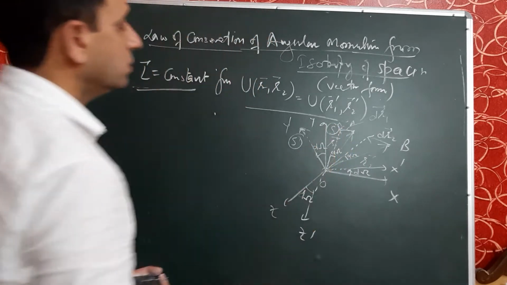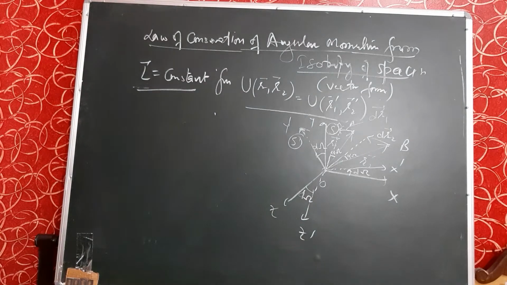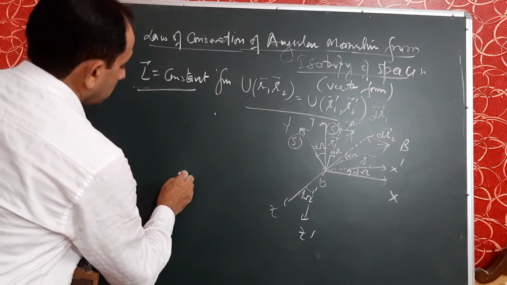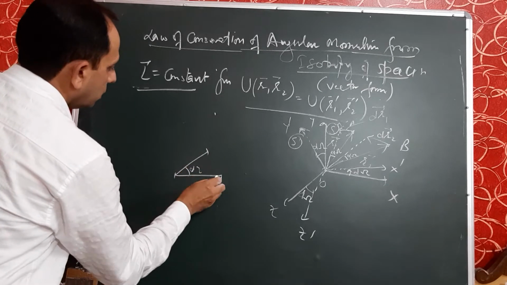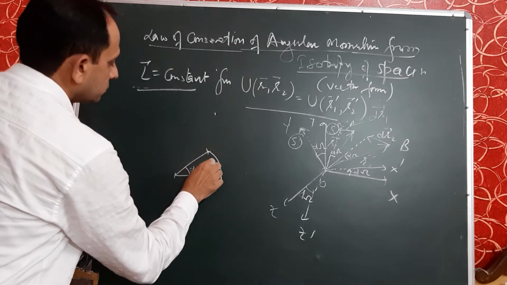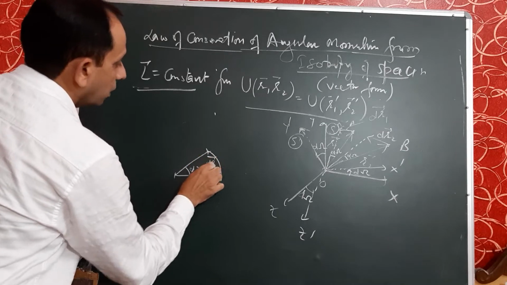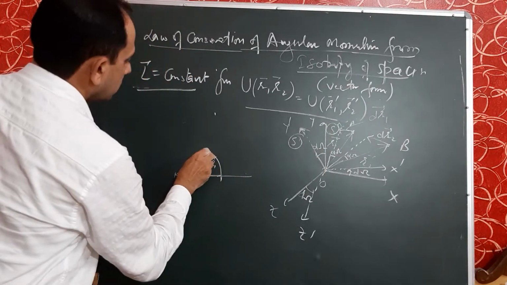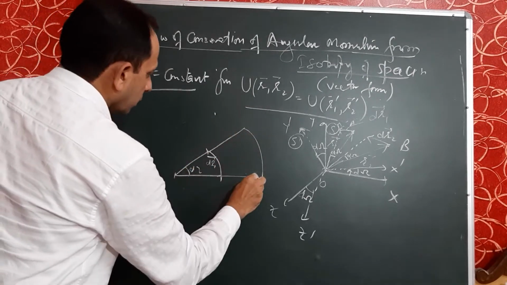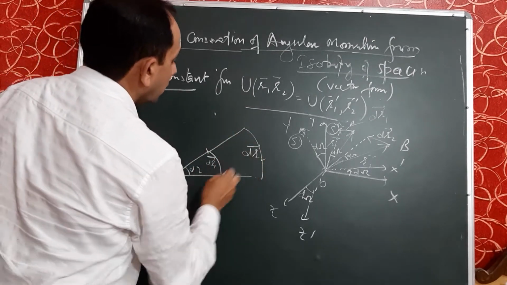When the radius is small, for angle d omega the arc is small; B point is lying far, and for the same angle the arc is larger, it is dr2.